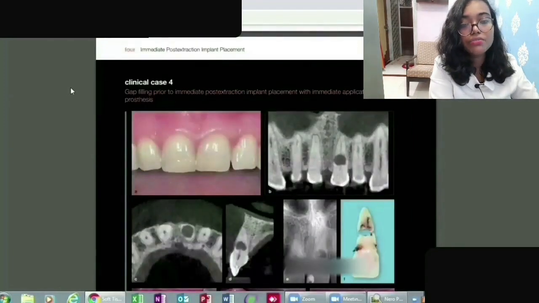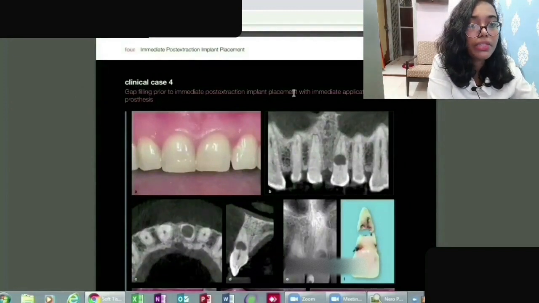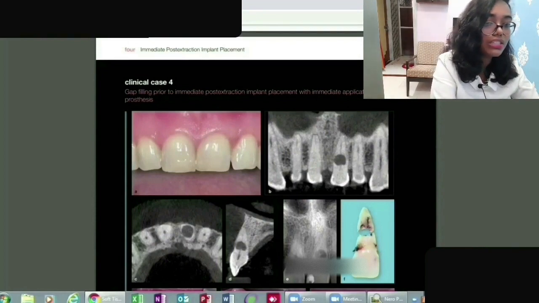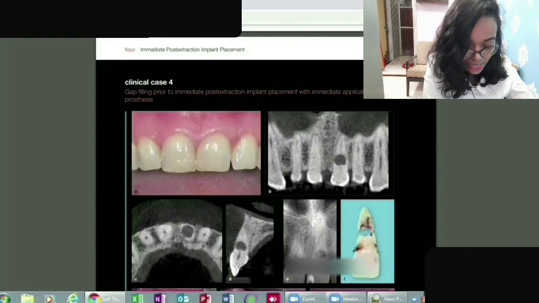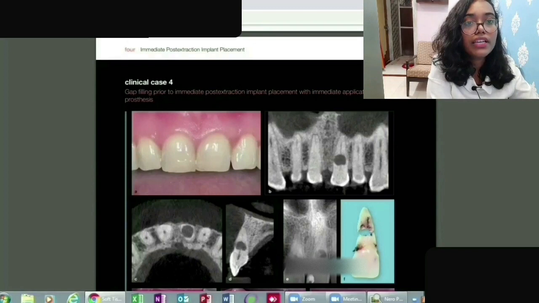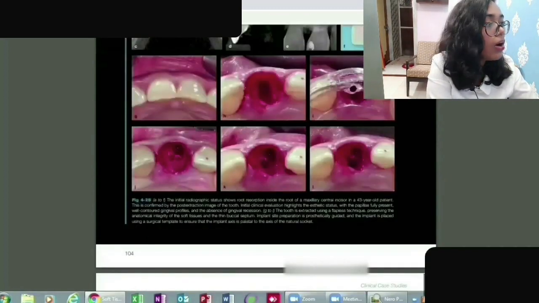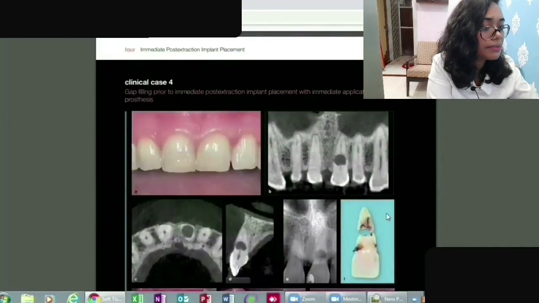So the fourth case we are going to here says gap filling prior to immediate post extraction implant placement with immediate application of prosthesis. So what does that mean, and which tooth is it including? Let's see that. In the fourth case also they are talking about the central incisor. Let's understand that.